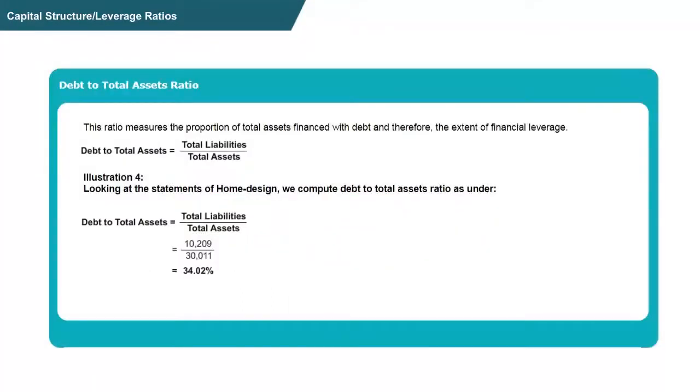Let's look at another ratio, debt to total assets ratio. This ratio measures the proportion of total assets which are financed by debt and therefore the extent of financial leverage. The formula of debt to total assets is total liabilities divided by total assets. Let's understand even this ratio with the help of the illustration of home design. The debt to total assets is equal to total liabilities divided by total assets. The formula is 10,209 divided by 30,011 multiplied by 100. Therefore, the percent is 34.02%.